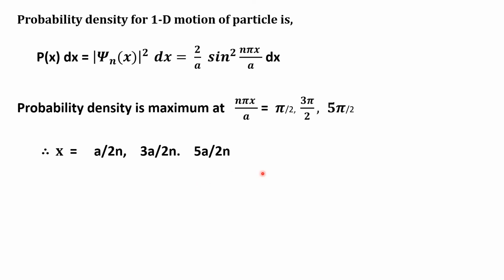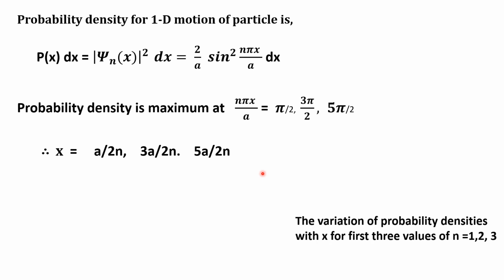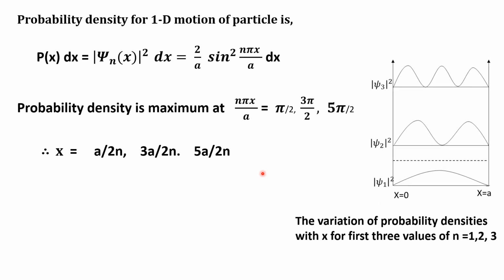Now for different values of n equal to 1, 2, 3, the variation of probability density with x is shown here. For the ground state, n equal to 1, the probability density is shown here. Probability density modulus of psi 1 square, psi 2 square, modulus of psi 3 square, all these probability density terms are real and positive.